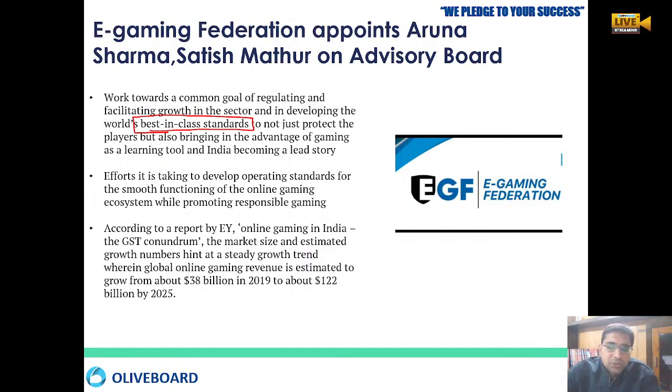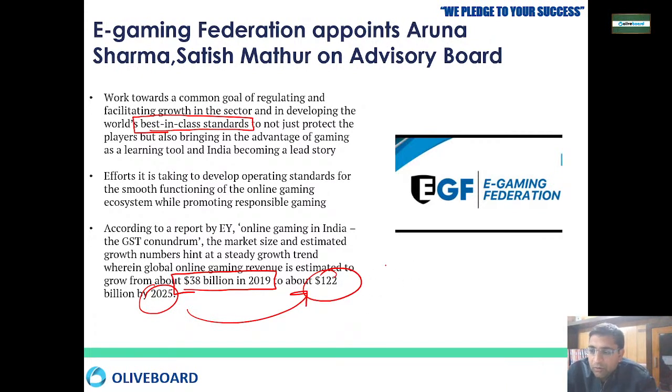It is estimated that it was a 38 billion market in 2019, and by 2025 this market will increase to $122 billion. So yes, it requires a good amount of control and regulation if we want to protect this whole scenario of e-gaming, okay.